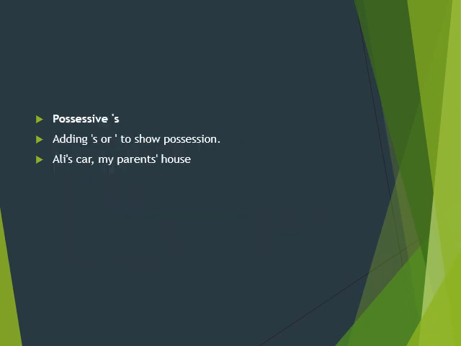After that, we have possessives, where we add 's to show possession, just like the car of Ali. Here, the exact sentence is the car of Ali, but we can also say Ali's car. Here, the addition of 's is known as a possessive. My parents' house, the house of my parents. I can say my parents' house.